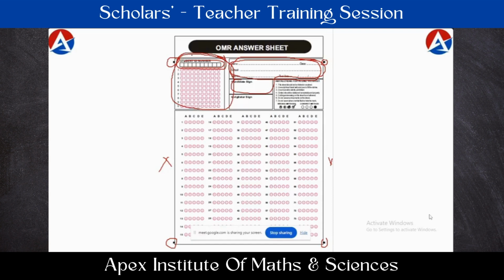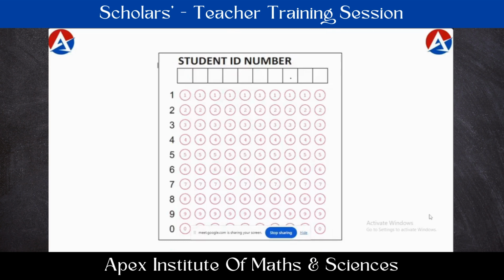Now let us see how this section is to be done. For each student, we are going to give one 10-digit ID. For example, for a student, we have given an ID number like this. They have to write this ID number, one number in each box. In that way, they have to fill this 10-digit ID number in these square boxes. And then, whatever number they have written in the square box, down below it, with the same number, there will be a circle. In that, they have to bubble with the black ballpoint pen.